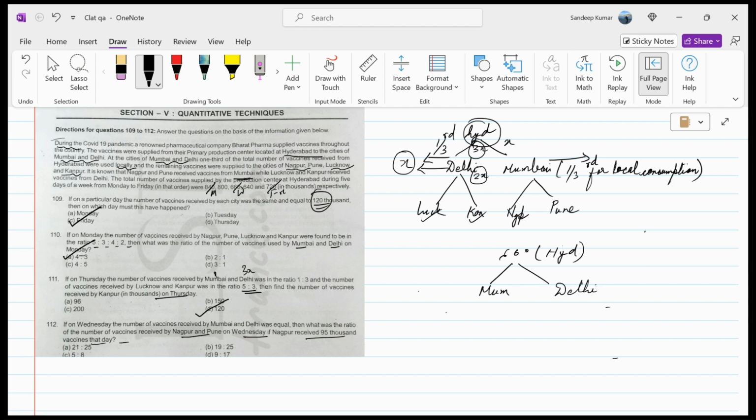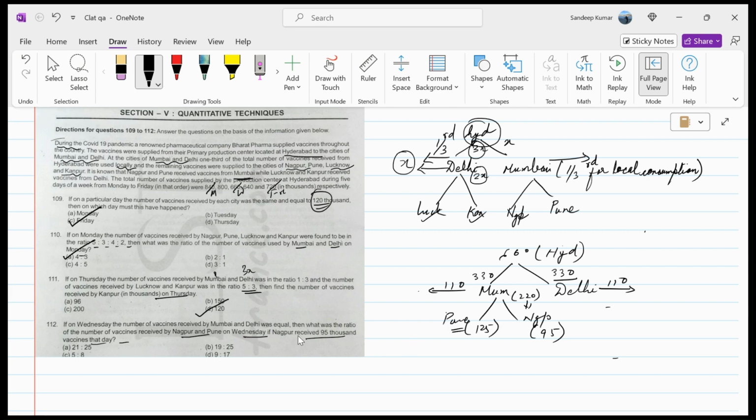So 330 would be coming towards Mumbai, 330 would be going towards Delhi, out of which local consumption is 110 here. 110 again is the local consumption here, out of which 220 are coming down below from Mumbai to Nagpur and Pune. Now, out of the 220 that are being sent to Nagpur and Pune, Nagpur receives 95,000. So we get remaining 125,000 for Pune on that particular day.